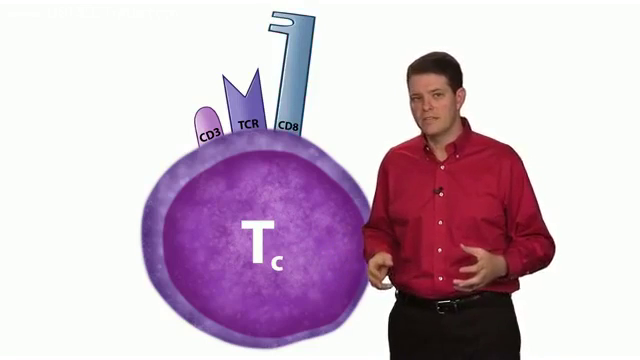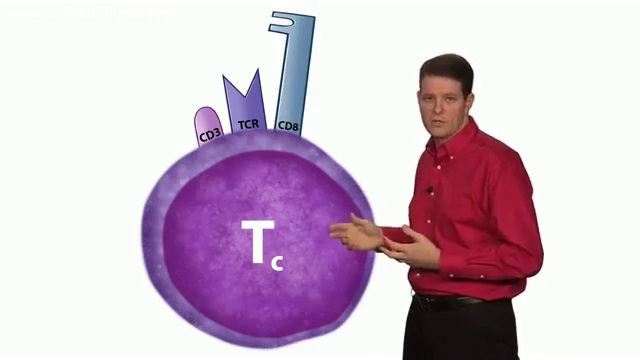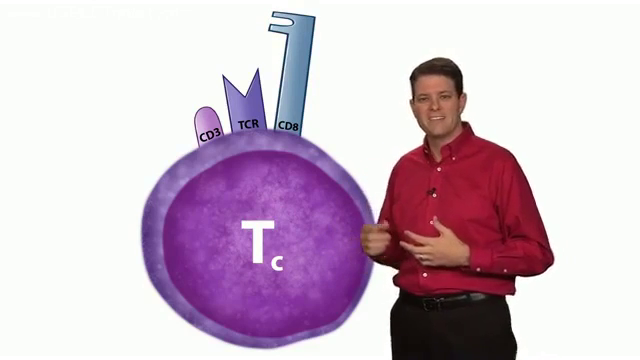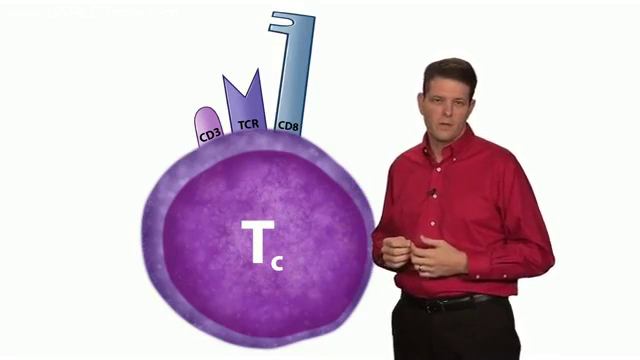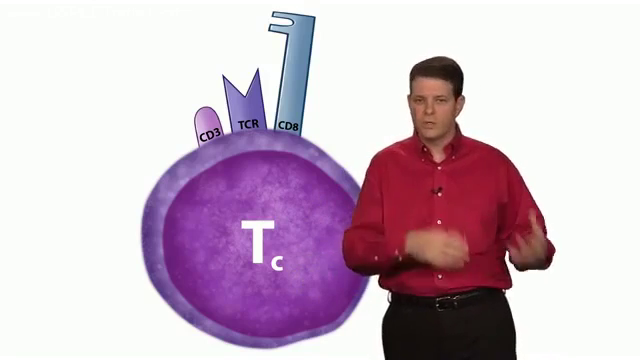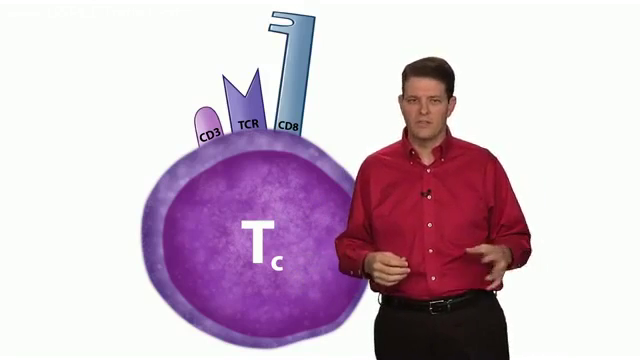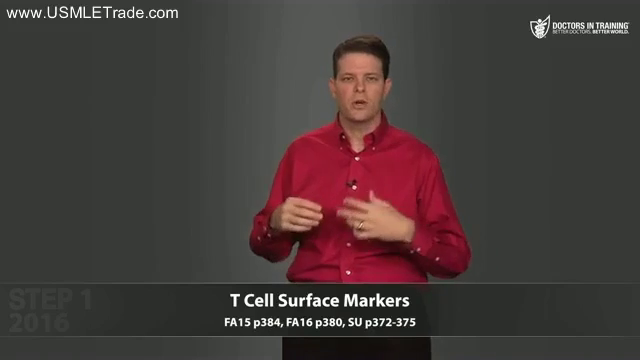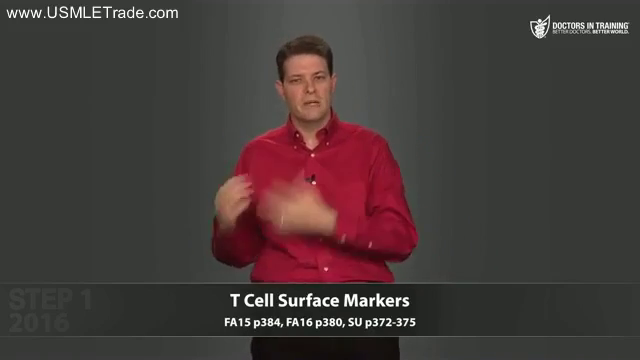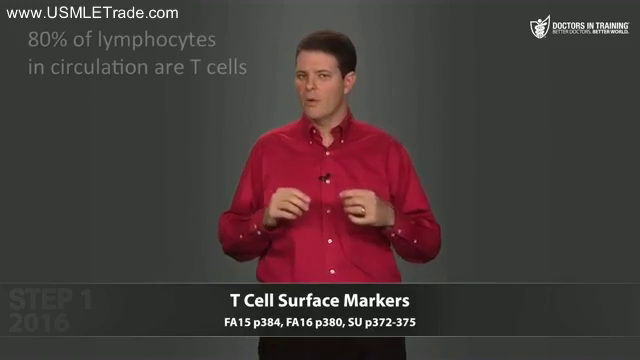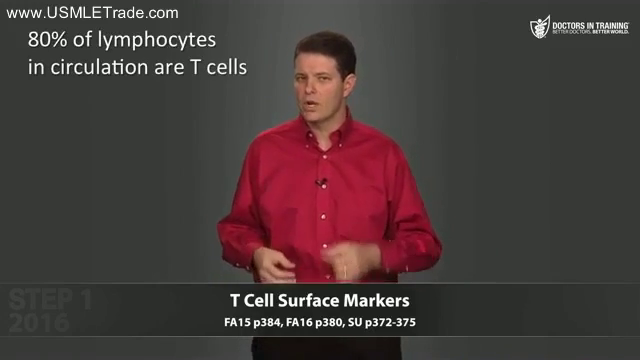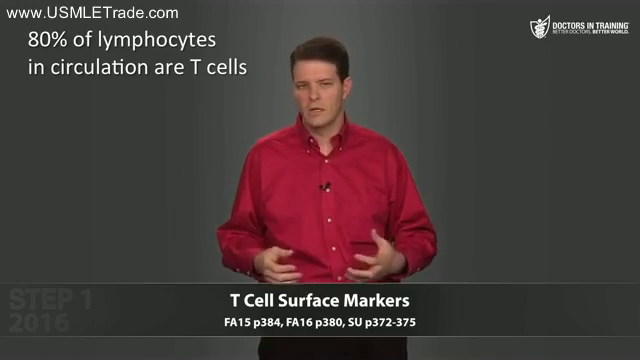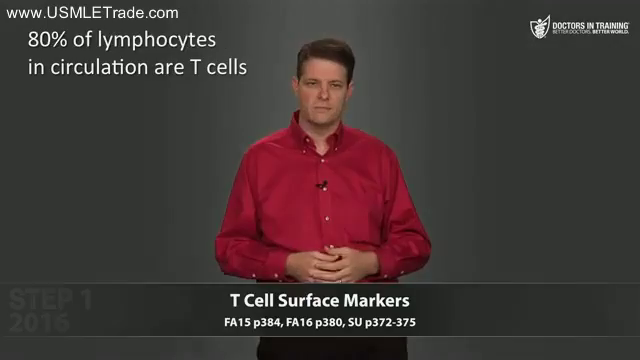Then the other big type of T cells are the cytotoxic T cells, which are abbreviated TC. Cytotoxic T cells are identified by a CD8 surface marker. There are also memory T cells and regulatory T cells, which used to be called suppressor T cells, and a few other types of T cells that you don't really need to worry about for Step 1. Again, the term lymphocyte refers both to B cells and T cells, but around 80% of the lymphocytes in circulation are T cells. So when somebody talks about lymphocytic infiltrate, for the most part we're talking about T cells.